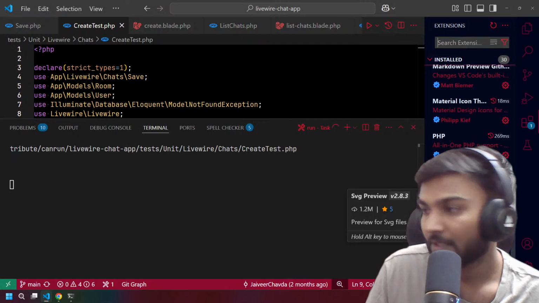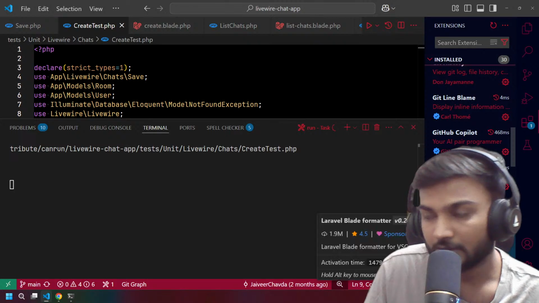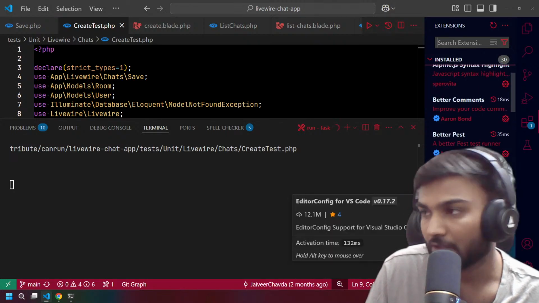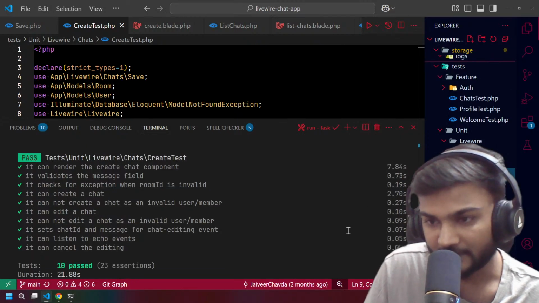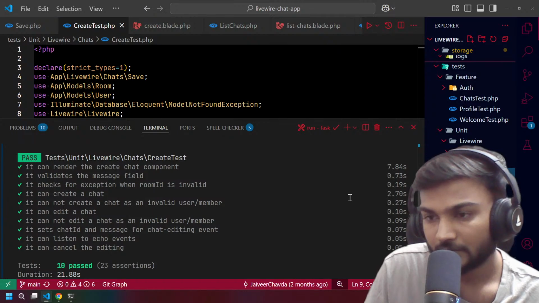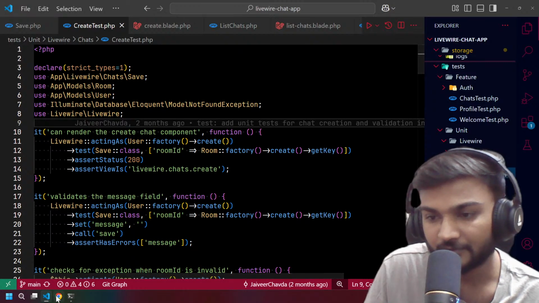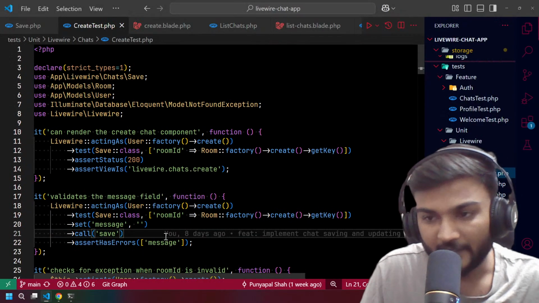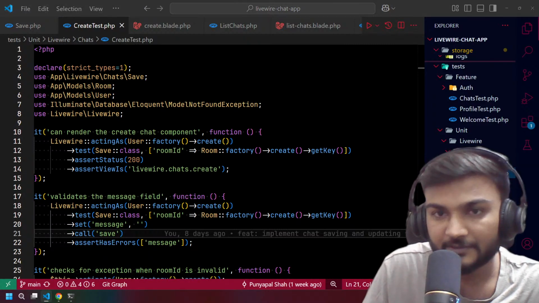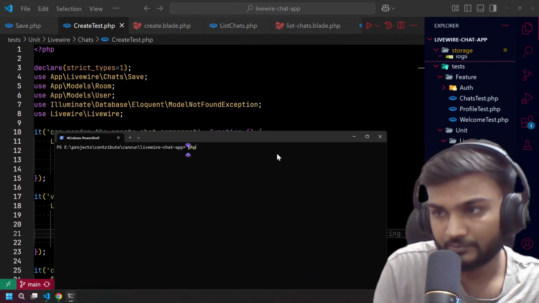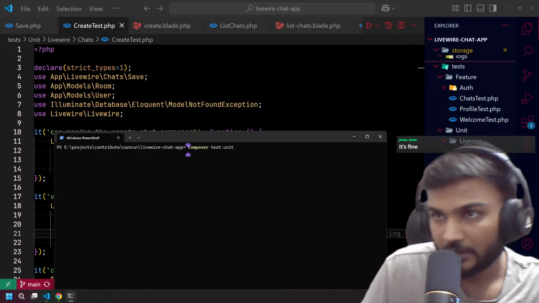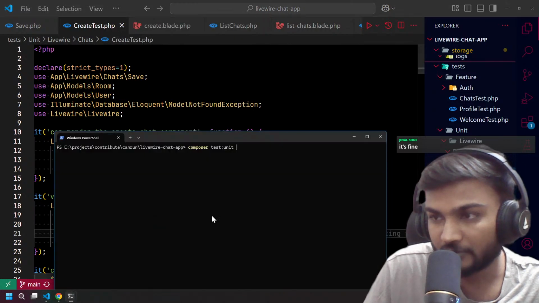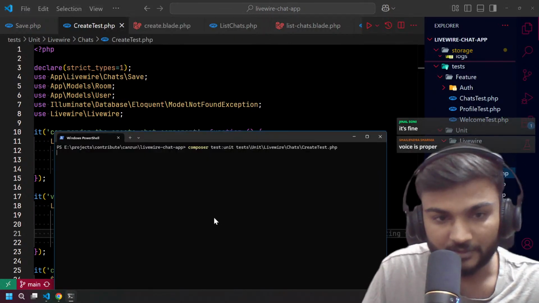So this is running. So if you want to know what extensions I am using in VS Code for Laravel. Okay, all tests are already passing. That is cool. But it must not be 100% covered, right? So we need to do that. So let's now run this test with composer test unit, and we need to have a relative path of this.